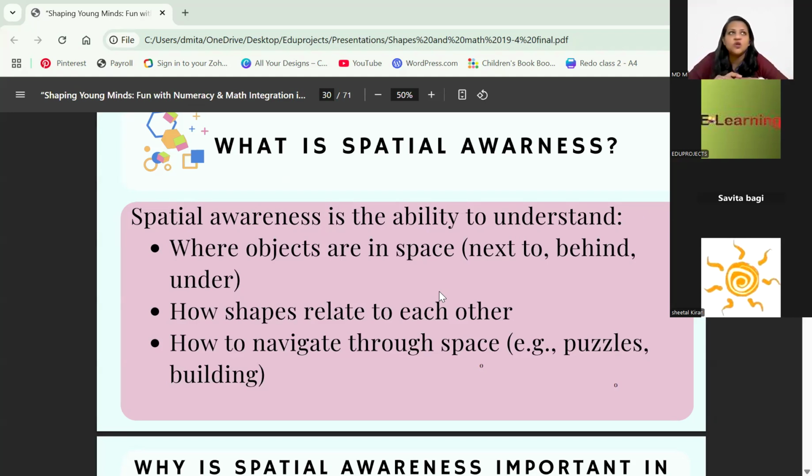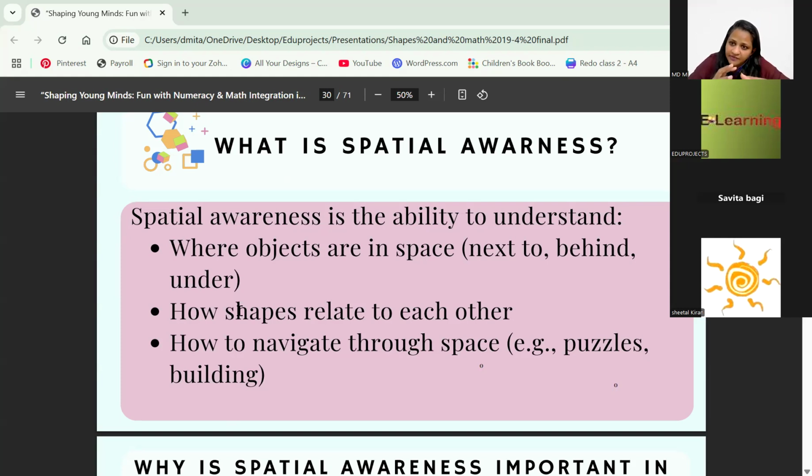When we do patterns or some craft activity, we tell them, take a big circle, then stick a small circle on top of it, now stick a small triangle on top of it. So they are understanding that particular thing. Basically, how to navigate through space, that is what they are doing.